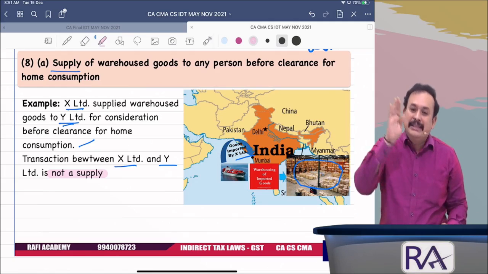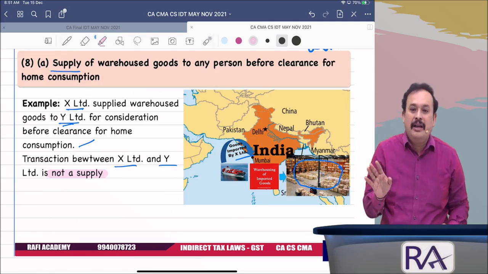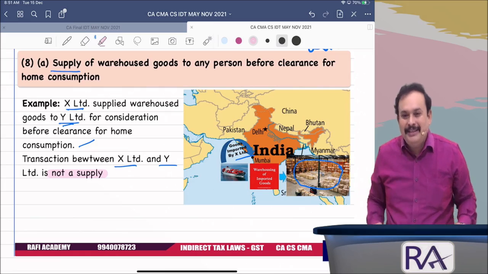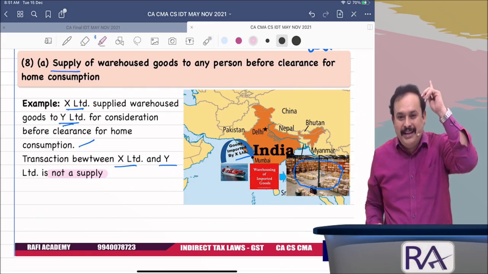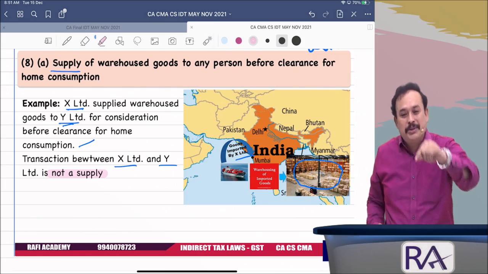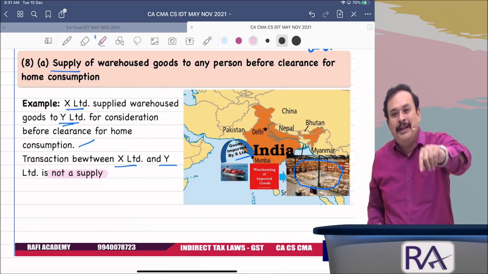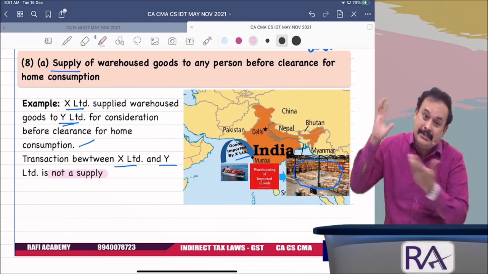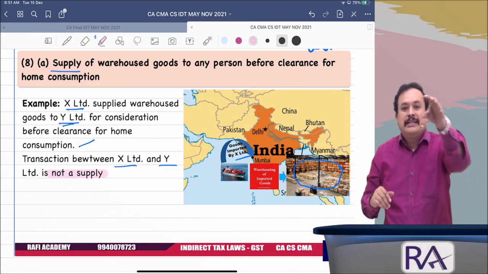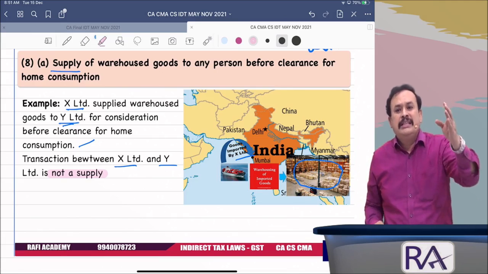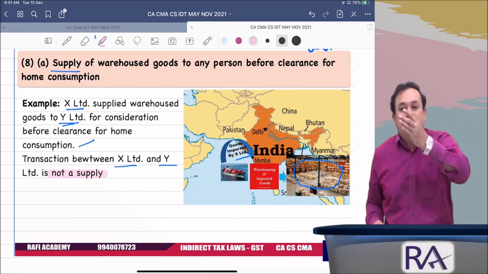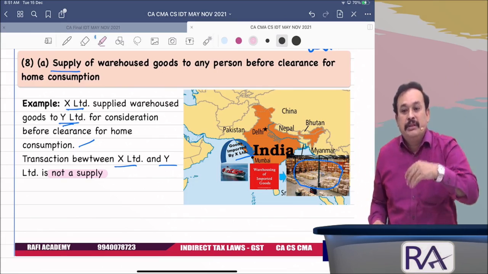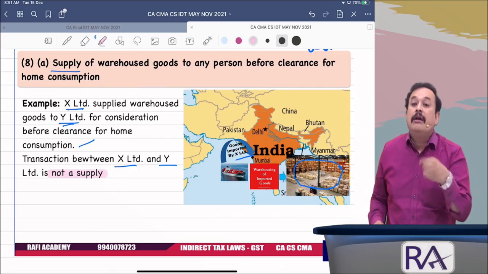That means in the given case of customs law, that is your point. The seller is outside India, the recipient of the goods is in India. Why should the recipient pay? Because the Customs Department cannot ask the seller of the goods. If the Customs Department asks, hey Mr. T of Thailand, you supplied the goods, pay the Department of Customs, he will say, wrong number, put the phone down.